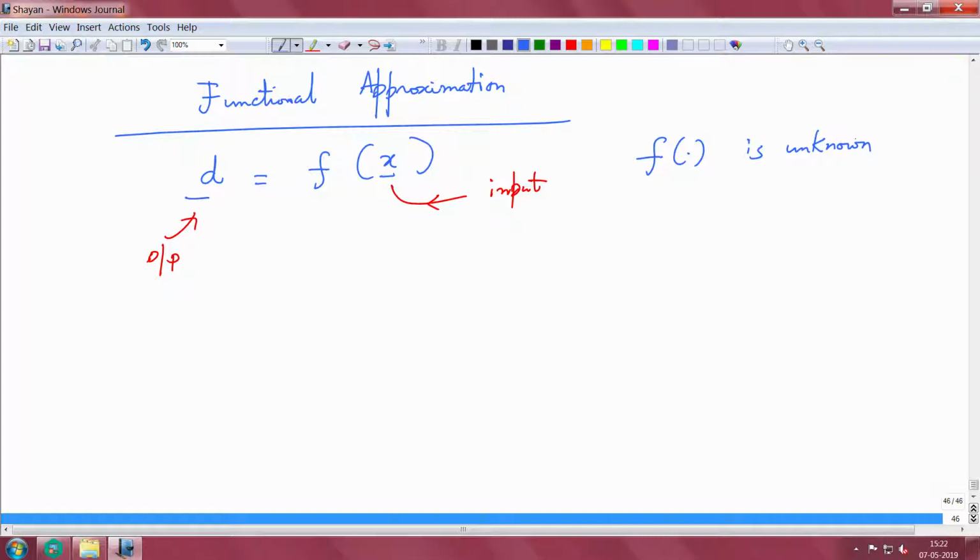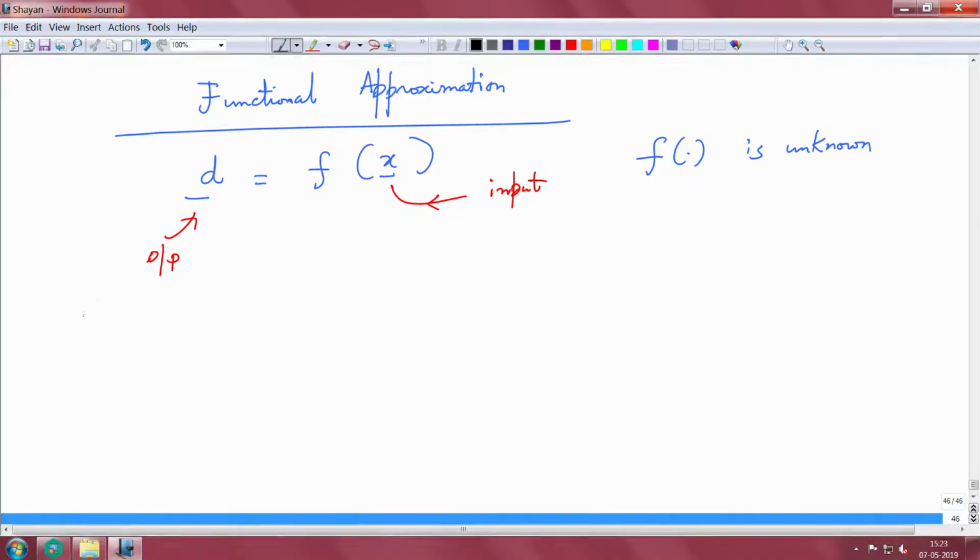I take an input which can be a vector, it goes through a function on this vector and it gives me an output. Now I do not know this function f, which is unknown. All I know is mappings. I know if I give x, I get d. I give x1, I get d1, I give you x2, I get d2, so on and so forth. I just give you some samples and some desired vectors.